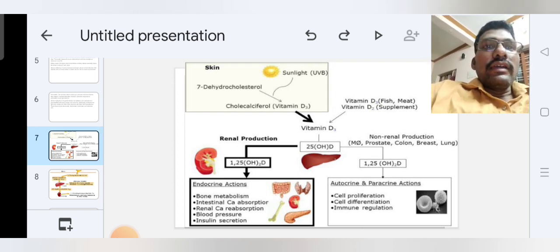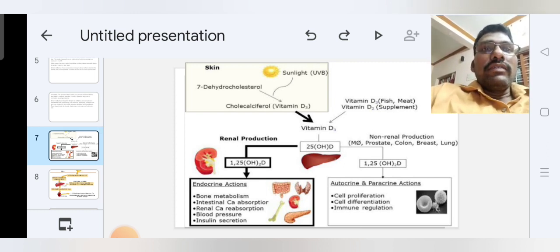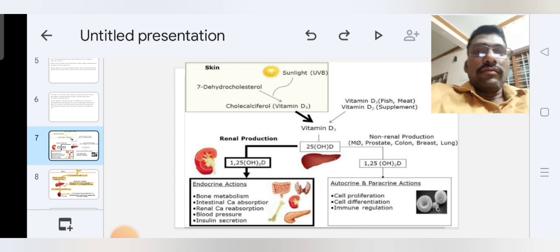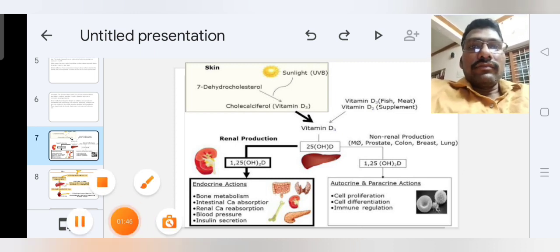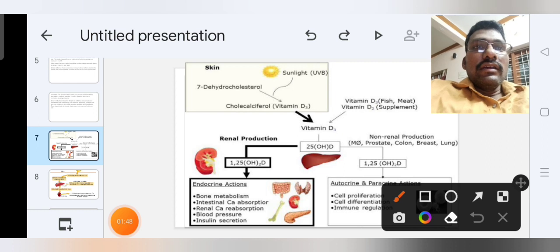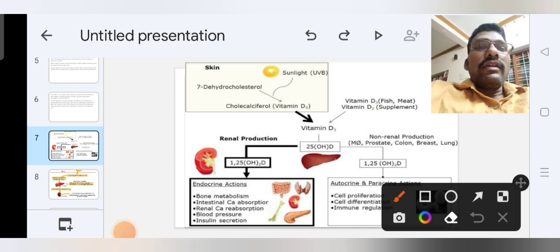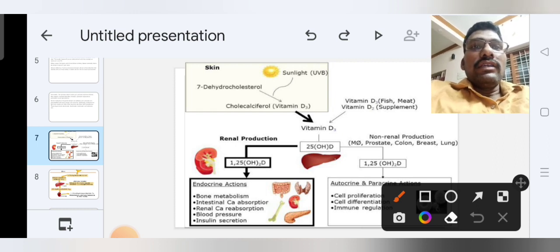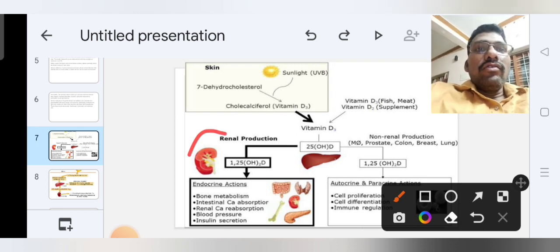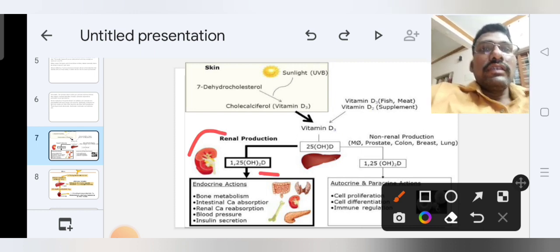25-hydroxy vitamin D3 is converted in the kidney to form 1,25-dihydroxy vitamin D3.